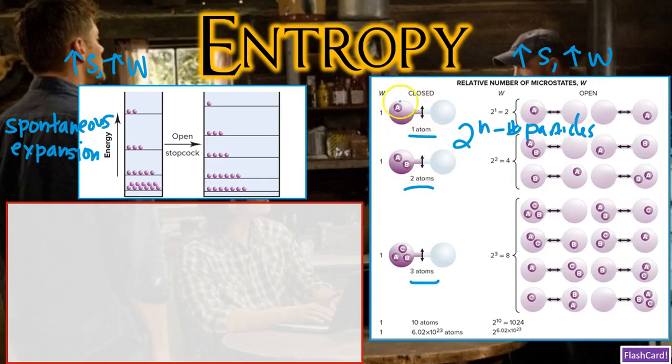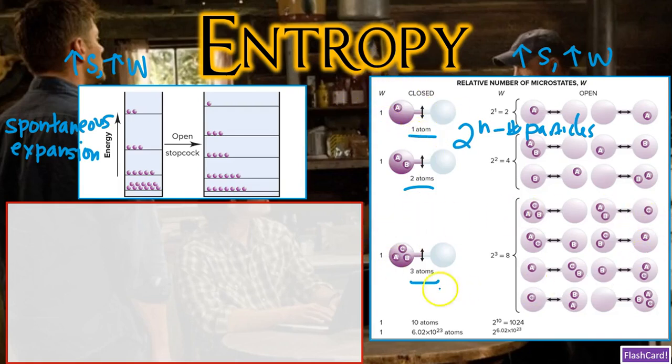So when you have one atom in this 2-flask system and you open the stopcock, you're going to have 2 raised to the power of 1, which equals 2 microstates, okay? And if you have 2 atoms, you're going to have 2 raised to the power of 2, which is 4 microstates. If you have 3 atoms, 2 raised to the power of 3, which is 8 microstates, okay? And what do these numbers really mean? It means that the final microstate value for, say, this one-atom system here is 2 times as large as the initial microstate value, okay?